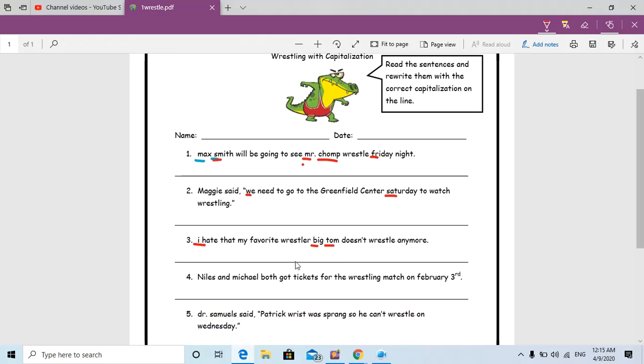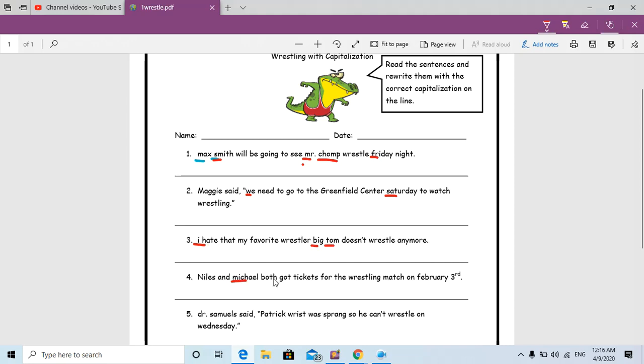I'll send you this worksheet and you will complete it. And also I'll send another worksheet. Okay? Niles and Michael both got tickets for the wrestling match on February 3rd. Okay. Here Niles, because it's in the beginning of the sentence, it should be capital. Niles and Michael. Michael is a name, proper noun. It should be capital M.